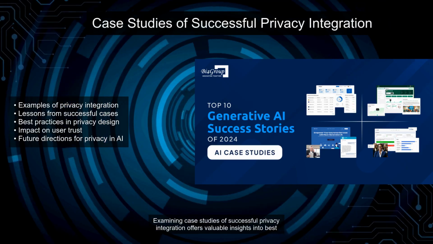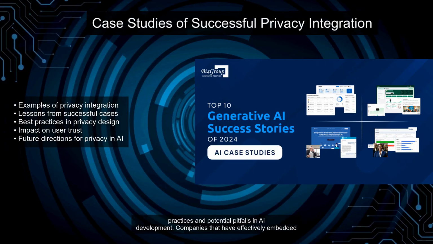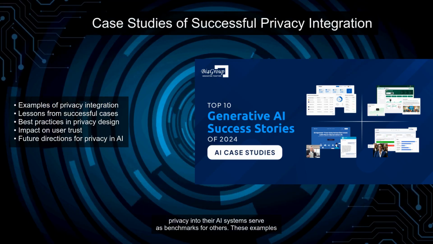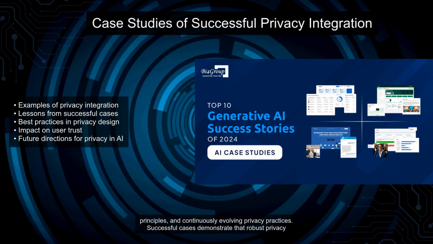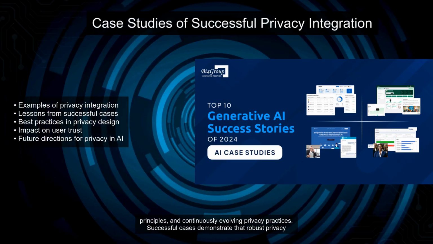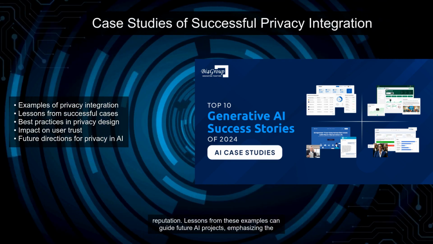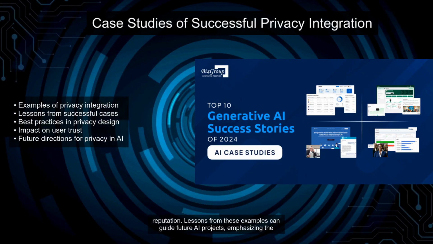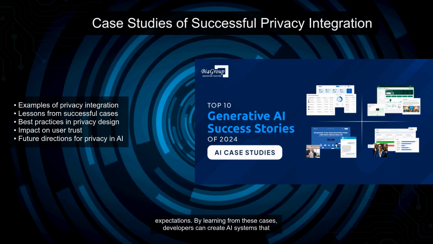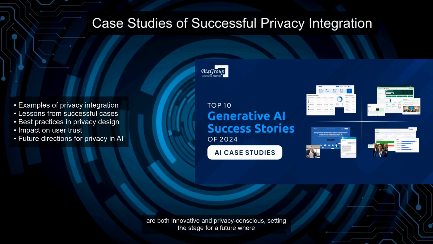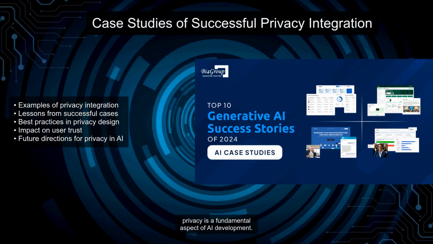Examining case studies of successful privacy integration offers valuable insights into best practices and potential pitfalls in AI development. Companies that have effectively embedded privacy into their AI systems serve as benchmarks for others. These examples highlight the importance of prioritizing user privacy from the outset, employing privacy by design principles, and continuously evolving privacy practices. Successful cases demonstrate that robust privacy measures not only protect data but also enhance user trust and brand reputation. Lessons from these examples can guide future AI projects, emphasizing the need for comprehensive privacy strategies that adapt to changing technologies and user expectations. By learning from these cases, developers can create AI systems that are both innovative and privacy conscious, setting the stage for a future where privacy is a fundamental aspect of AI development.